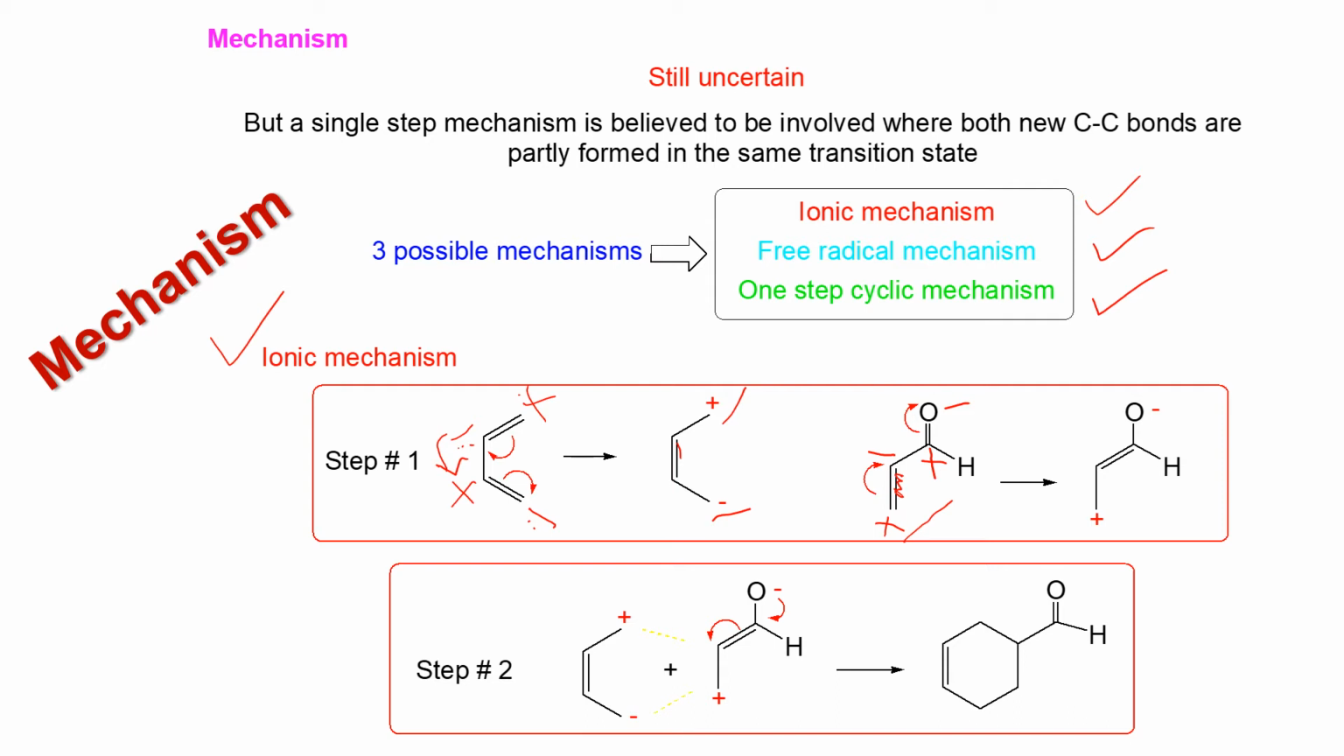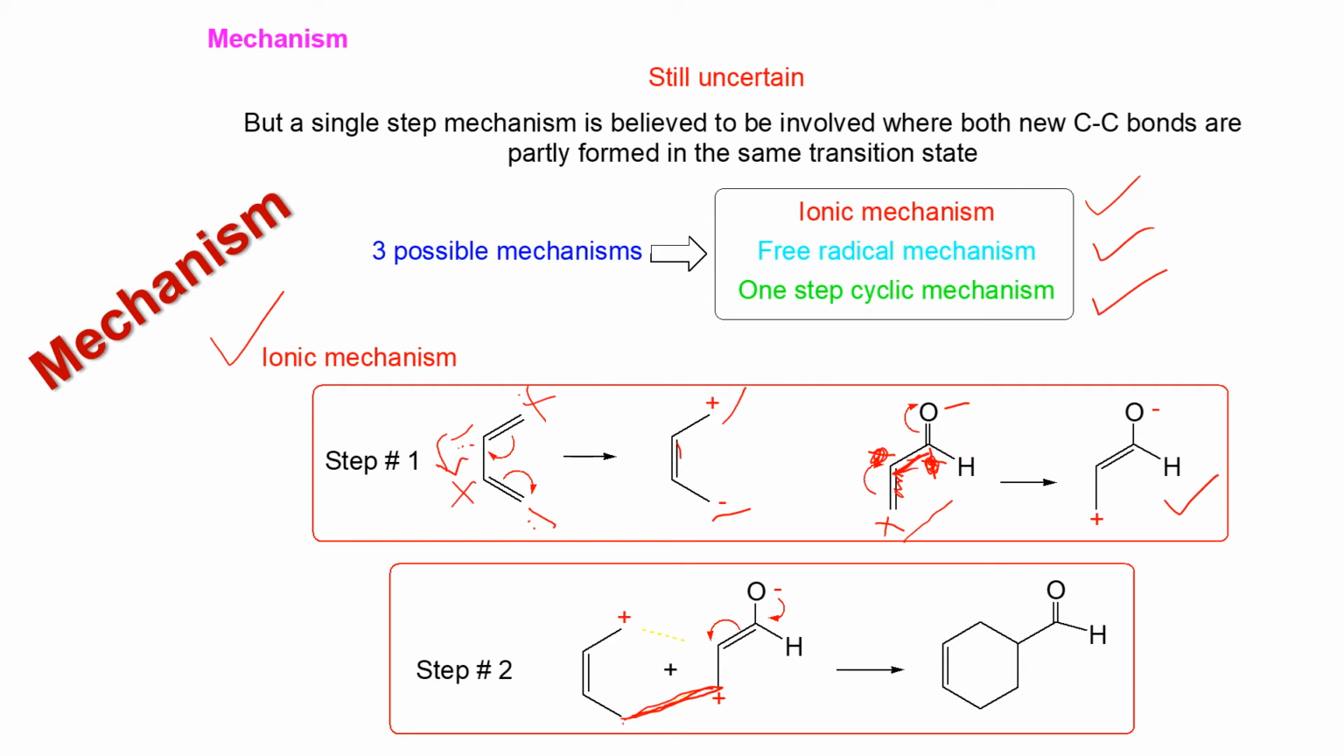After that, this negative carbon will form a bond with this positive carbon after sharing its excess electron. So in that case, there will be no charge on these two carbons, and the dienophile will be ionized like this. In the second step, this negative carbon of the conjugated diene will share its excess electron with this positive carbon of the dienophile and will form a bond between these two carbons.